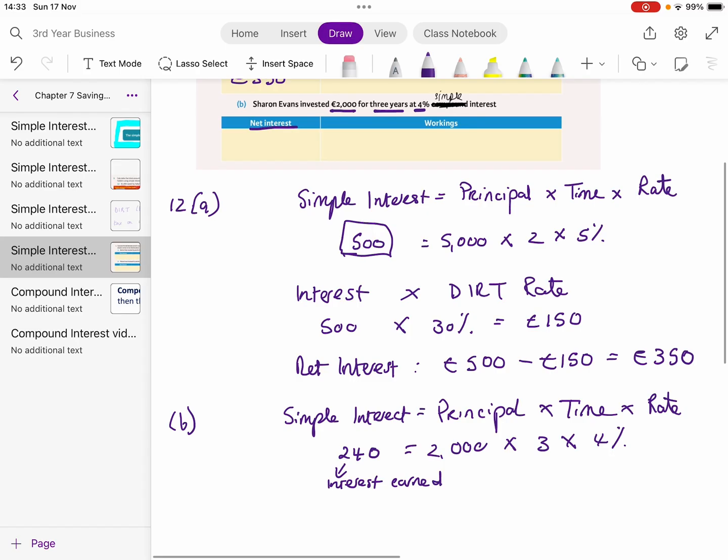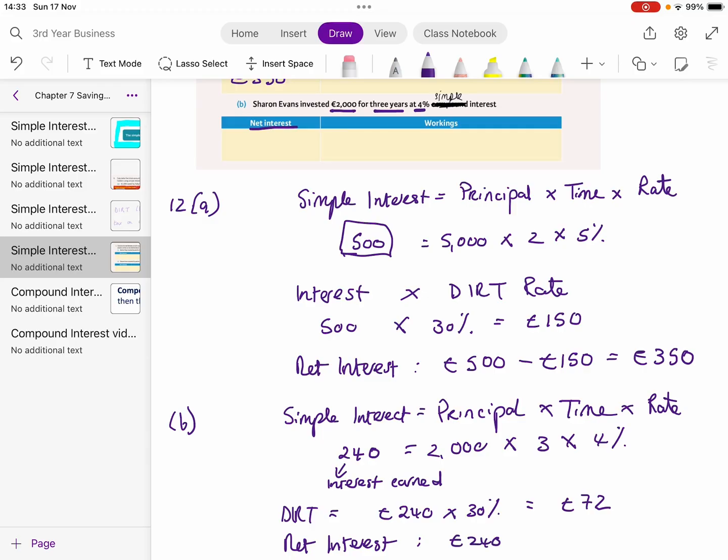But similar to above, I don't get to keep all of that, so I need to work out the DIRT. The DIRT is equal to my €240 multiplied by 30%. That gives me a figure of 72. So what is my net interest? My 240 minus my €72 gives me €168 going in here.